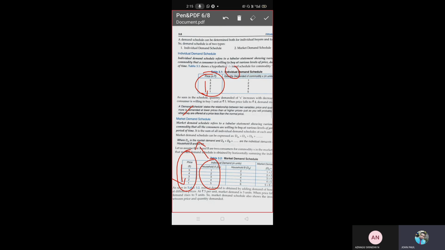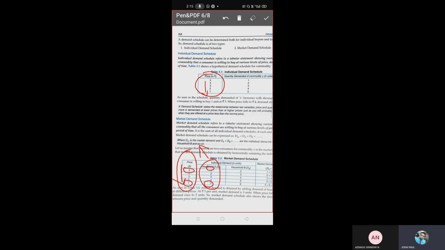This is individual demand, and now I am about to find market demand. So it is my home. Household A's demand for my home: when the price of apple is 5 rupees, I will buy one. When the price of apple falls to 1, I will buy 4.